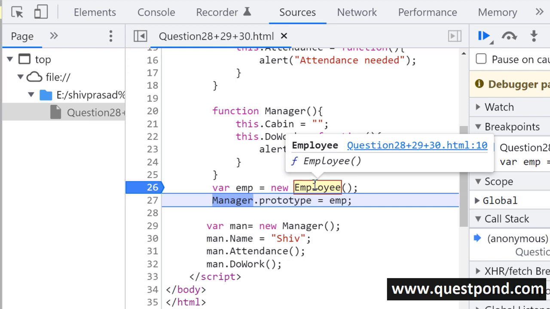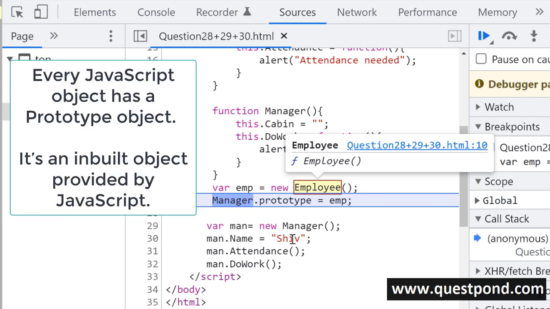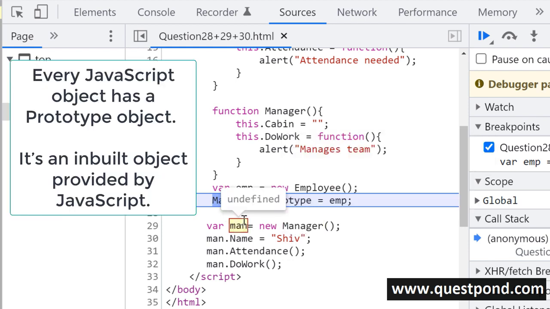So let us try to see how we can solidify our debate around the same. So point number one, every JavaScript object has a prototype object. So when you create a JavaScript literal object or when you create a JavaScript constructor object, it will have a prototype object internally.